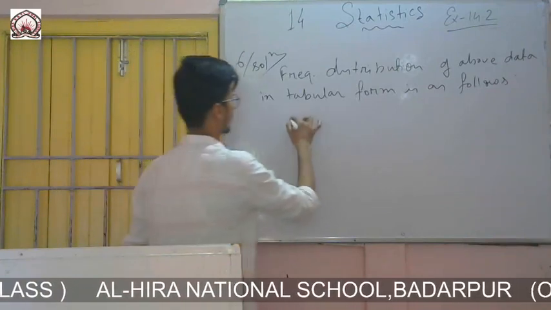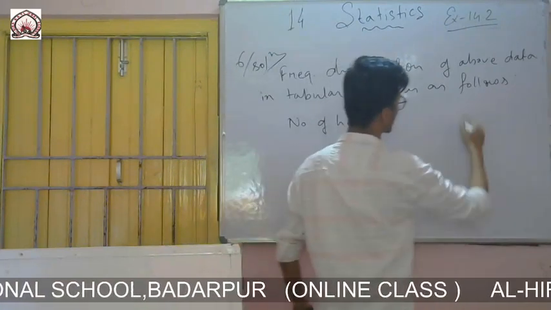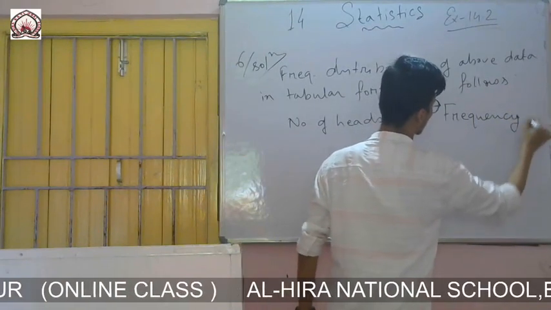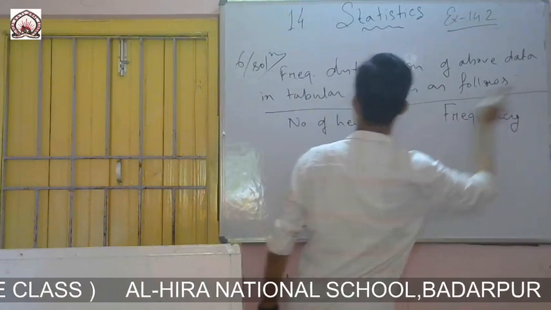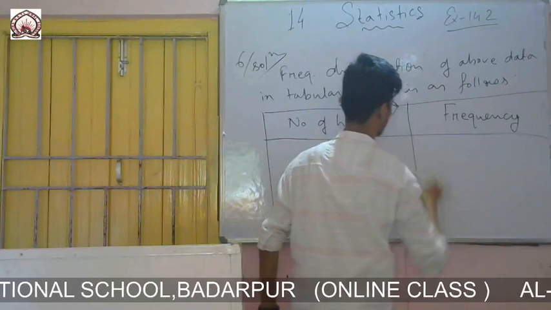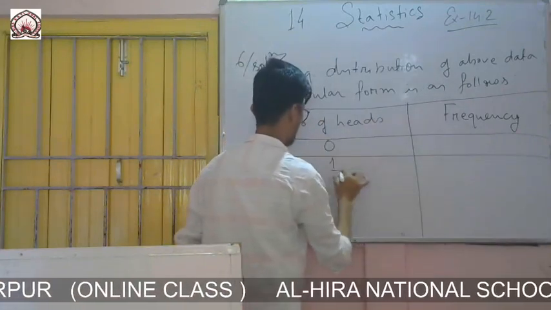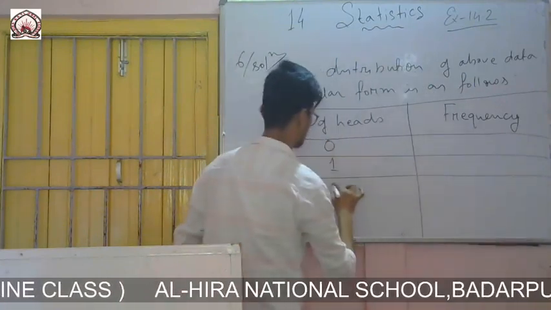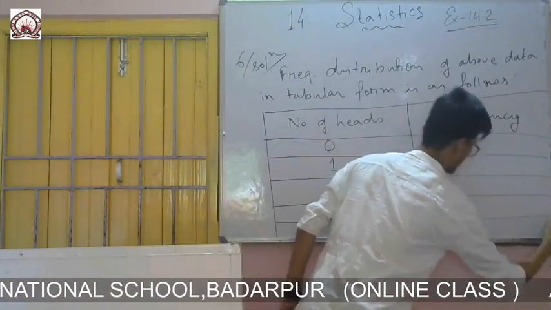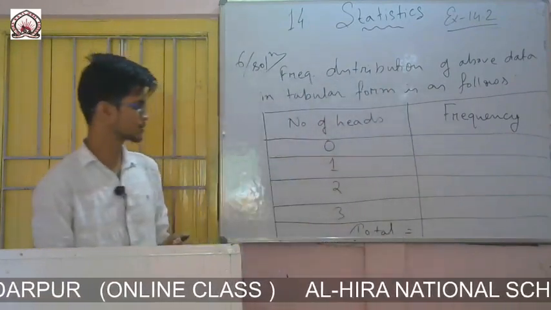Simply I will write the number of heads in one column. There you make a tally marks column. While making the notes, you make one more column and give the tally marks. 0, 1, 2, 3, and the last one for writing the total.